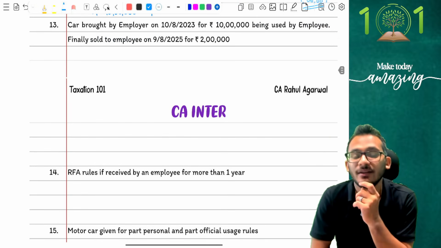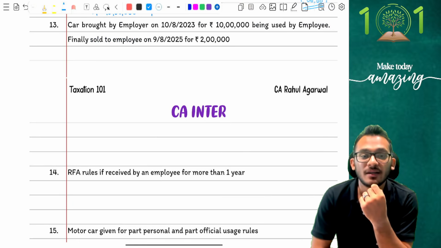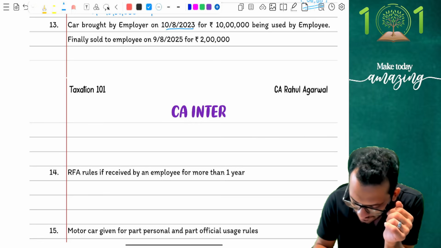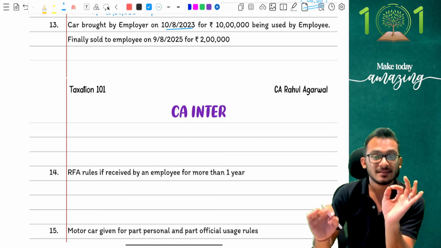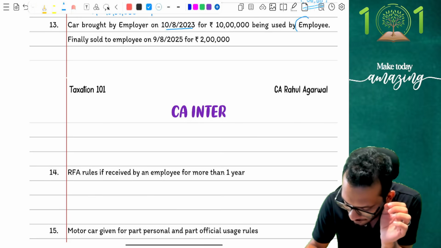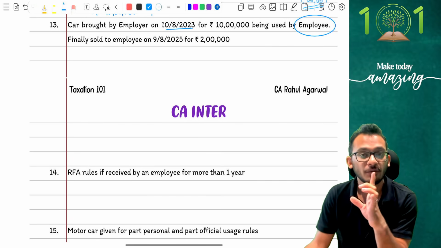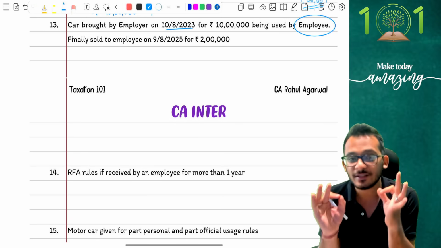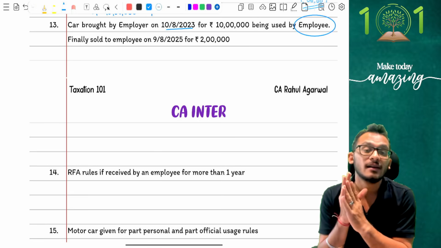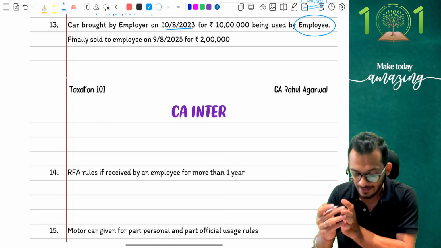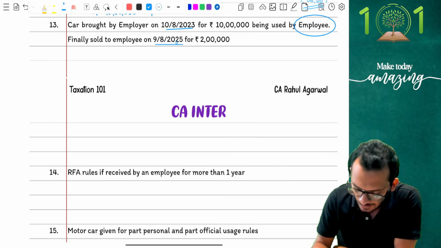I'm at question number 13. Question number 13 says, a car has been bought by the employer on 10th August 23 for 10 lakh rupees, which is being used by the employee. Very important. The question says the employer has bought a car and has given it to the employee for usage. First rule, usage perquisite has come into picture. Next, the question says, finally, this car has been sold to the employee on 9th August 25 for 2 lakh rupees.